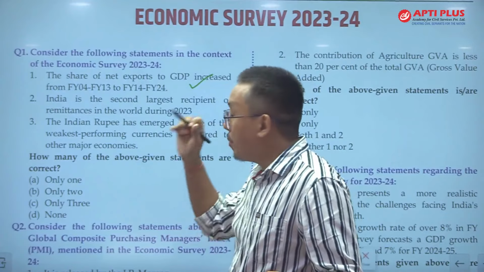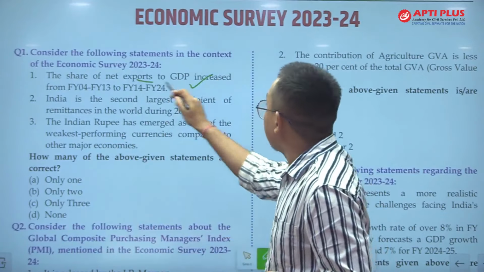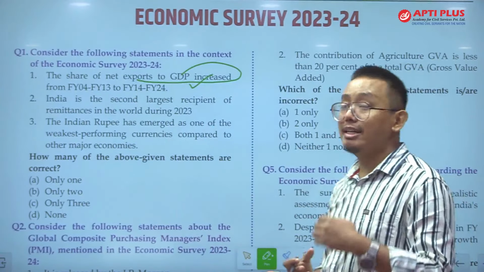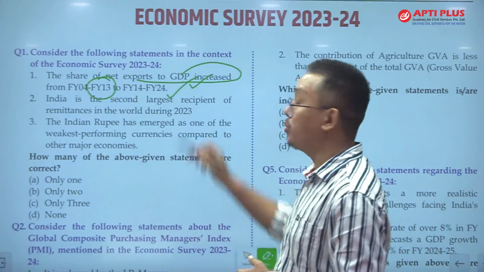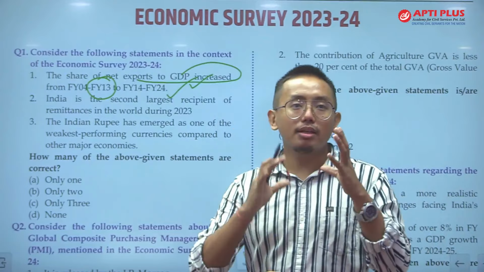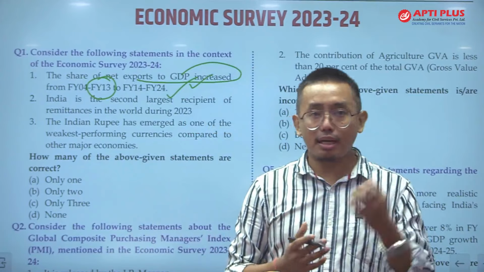Here they are asking whether the net exports to GDP ratio has increased from financial year 13 to 24. That means in these years the net exports to GDP has always increased. That is not true.